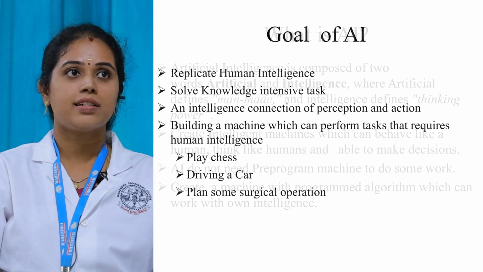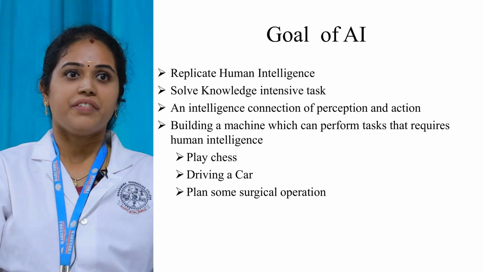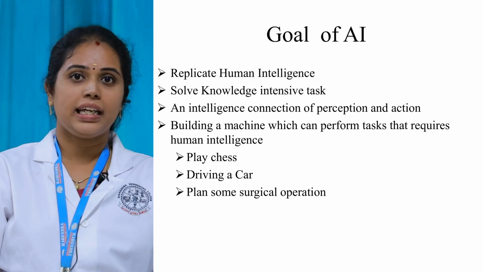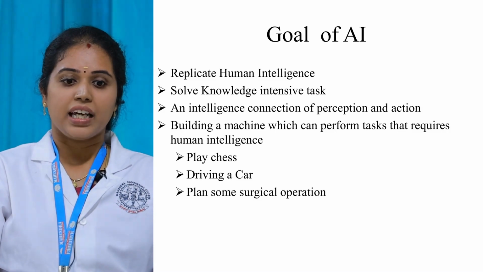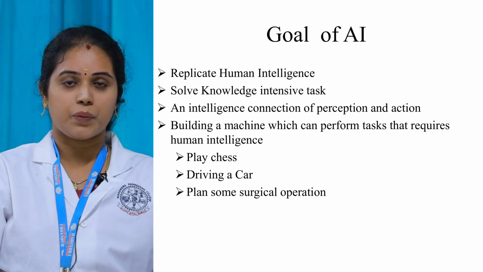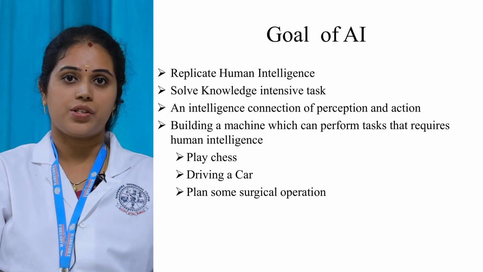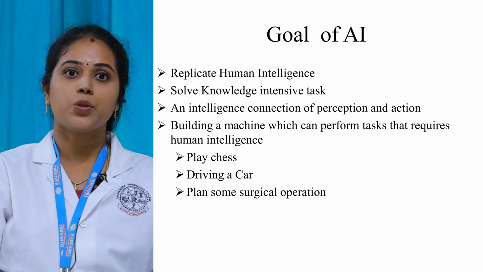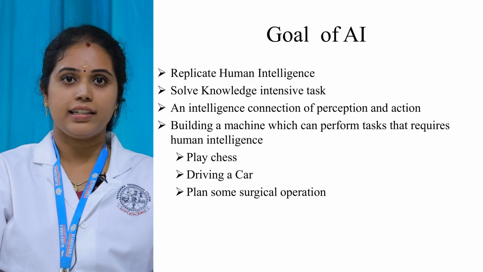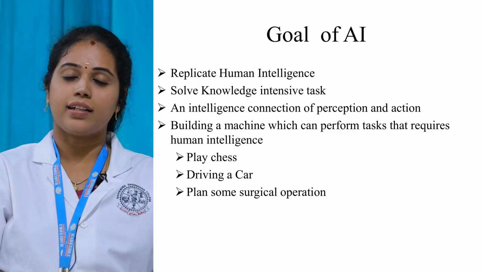Okay. The next one is the goal of AI. What is the goal of AI? The first one is to replicate human intelligence. We have already said that it has some thinking power, right? If a machine can do some task with its own thinking power, then it is said to replicate human intelligence. The next one is to solve knowledge-intensive tasks. It can solve a task with the help of intelligence without any intervention of a human being. That is the second goal.